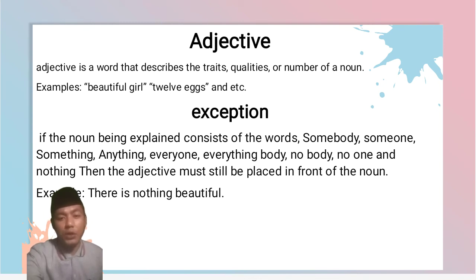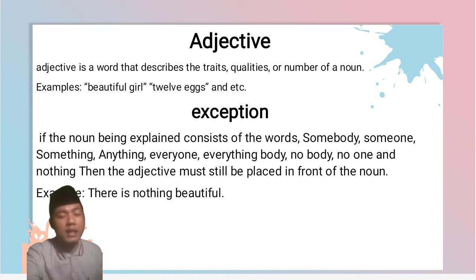And the next point is adjective. An adjective here is a word that describes the traits, qualities, or number of nouns. For example, beautiful, handsome, and others. This is the example of adjective. And adjectives we have to put before the nouns. For example, beautiful girls, or handsome boy, 12 eggs, and so on.